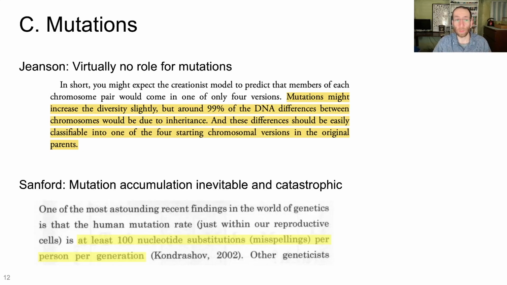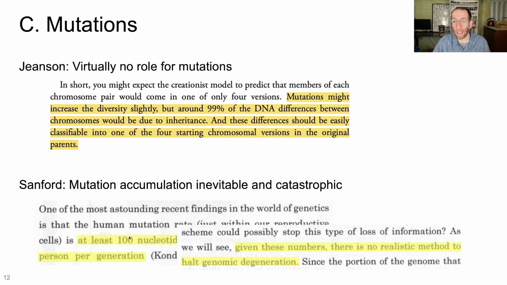Sanford, on the other hand, says mutation accumulation is inevitable and catastrophic. He writes, describing the consensus in the field of genetics, that there are at least 100 nucleotide substitutions, he calls them misspellings, per person per generation. That's in the human genome, 100 mutations per person per generation. And that's basically correct. He goes on to write, given these numbers, there is no realistic method to halt genomic degeneration, which is to say, halt mutation accumulation. So in Sanford's model, mutation accumulation is the driving mechanism, and the accumulation of mutations is playing a huge role in the extant variation that we find.